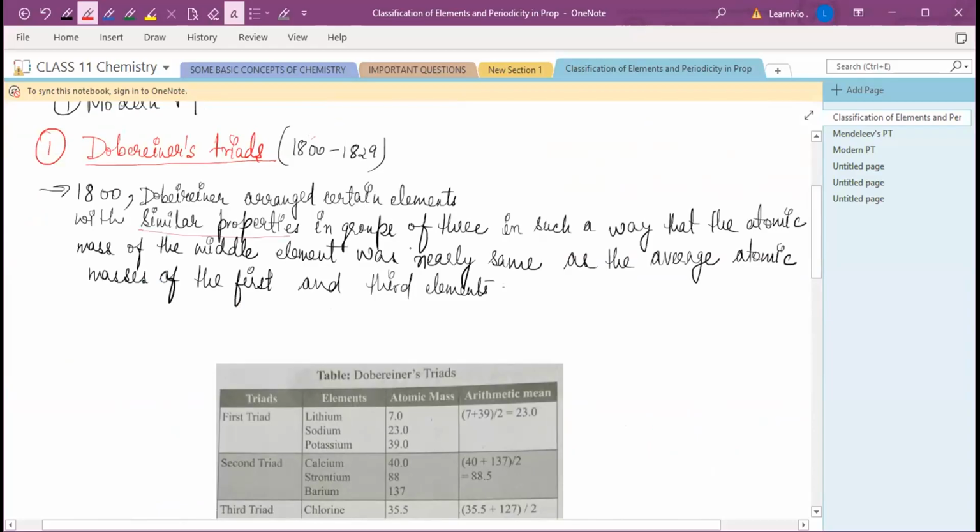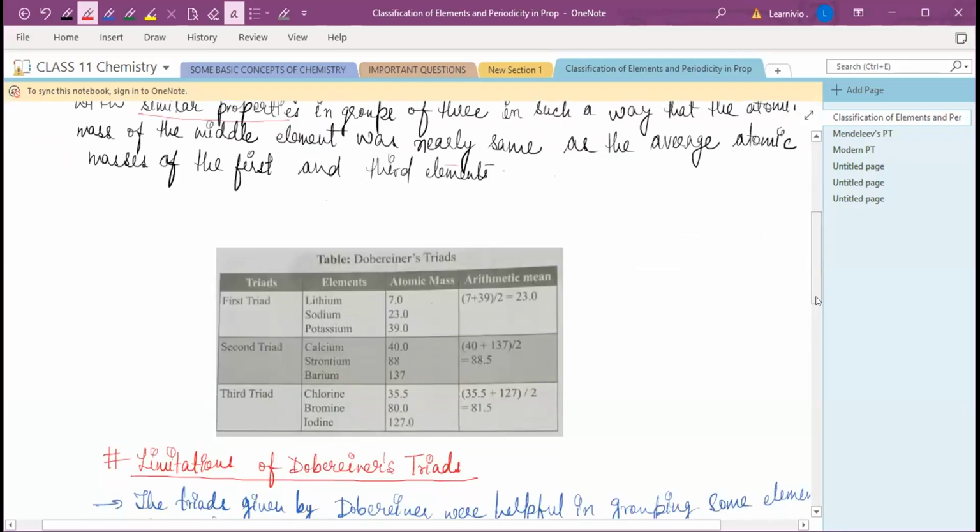He arranged the elements in such a way that the atomic mass of the middle element was nearly the same as the average atomic mass of the first and third elements.